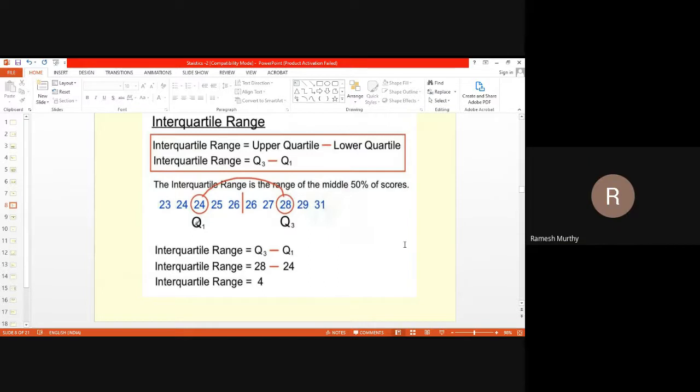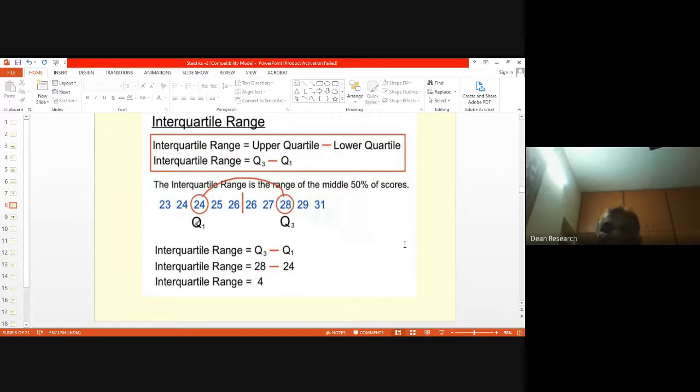I mean, let us say there are 12 numbers. When we divide it into 4 parts, it's 3, 3, 3, and 3. Now we have arranged it in decreasing order. So the value of the third and the fourth is the same. Which quartile will they fall in? In which case, you are right, you'll have to consider the averaging technique, whatever we adopt in the case of, say, median and mode.